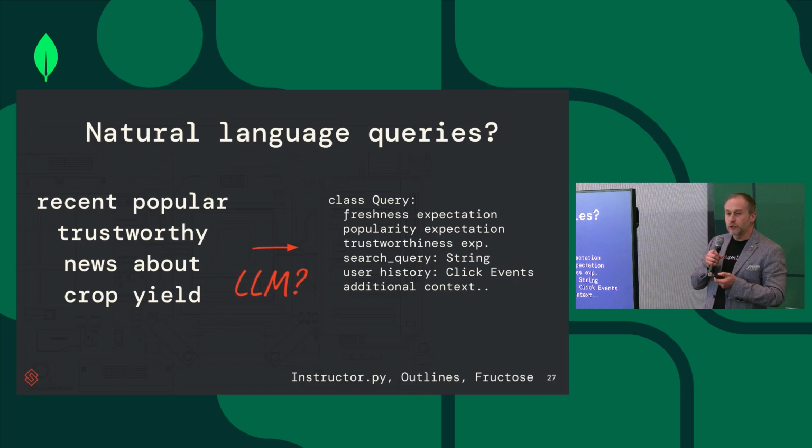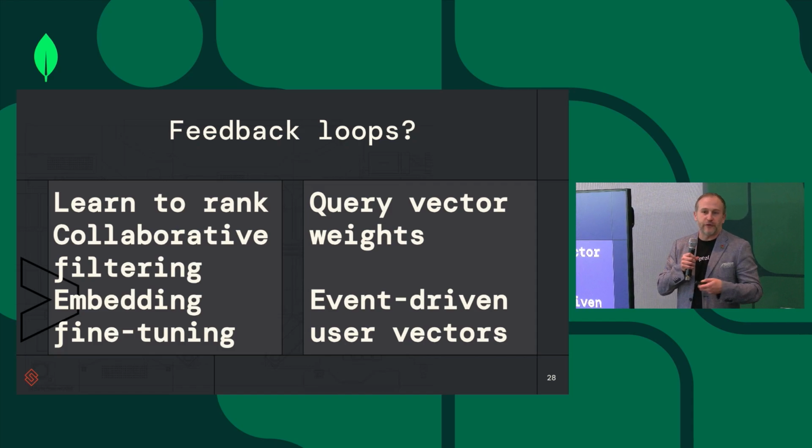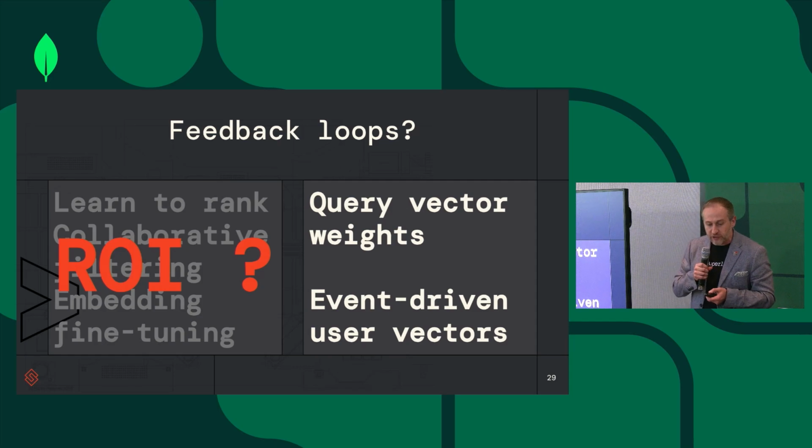Now, how do you do that with natural language queries? We'll talk about it in a second. But then you also want to create some feedback loops. As a user interacts with the results you gave them, you want to learn something about the user. What do they prefer? Do they prefer fresher results? Do they prefer more popular results, etc.? How do you build this feedback loop? Collaborative filtering is one option. Fine-tuning of the embedding model is another option. But the ROI on those is not clear.